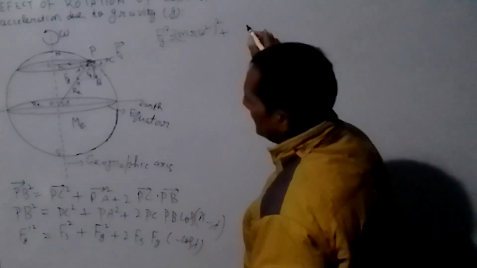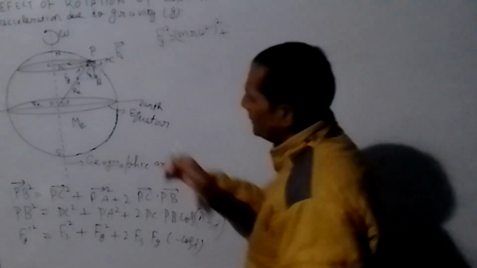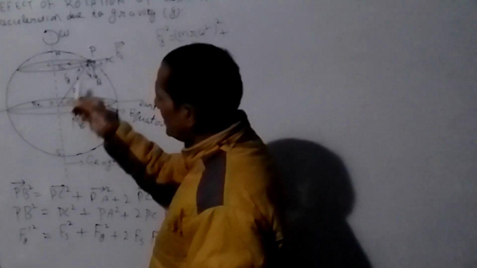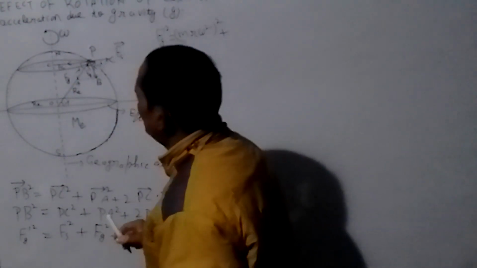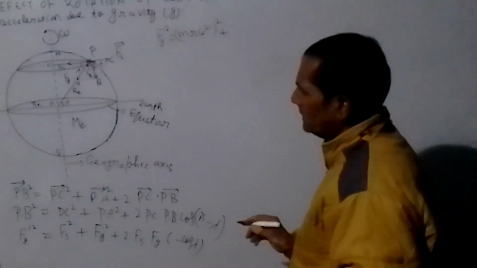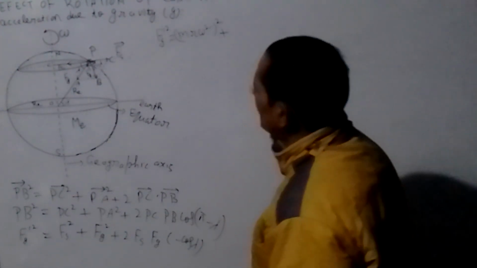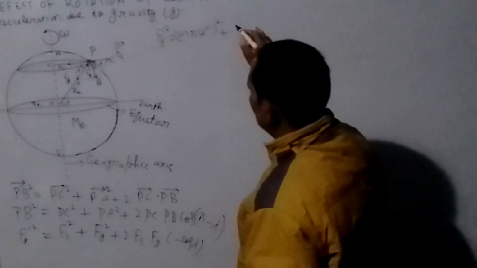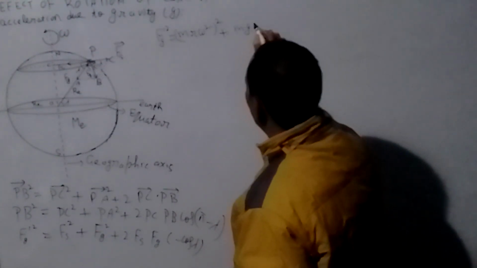Fg is the weight. This is the force by which the Earth attracts any particle P towards the center. So the force by which the Earth attracts particle P towards the center is known as weight. So the weight of mass m is (mg) whole square.